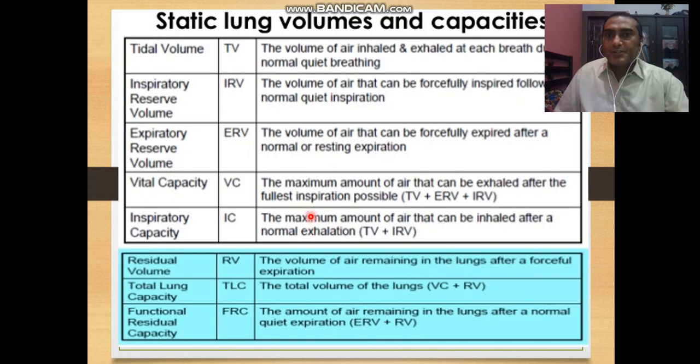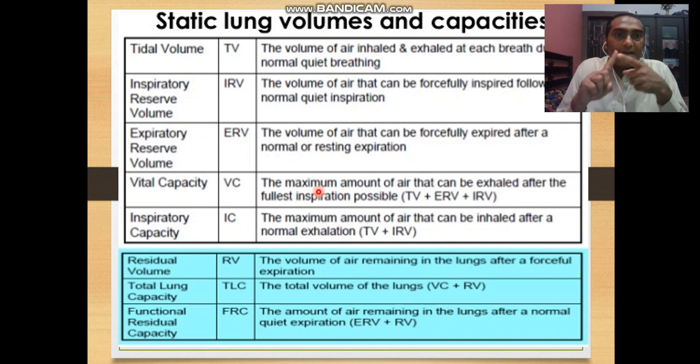And lung capacity: you can see this is the tidal volume. Tidal volume is the normal inhalation and exhalation. Inspiration means putting in extra energy and pushing air into the lungs. And expiratory, and also vital capacity, means the maximum quantity of air when we are pushing air out.